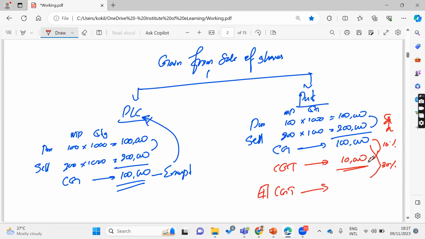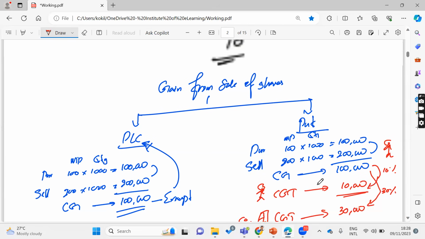If it is an individual, 10%. If you are a company, then 30%. Individual and others 10%. For company, 30%. Hope this is also clear.